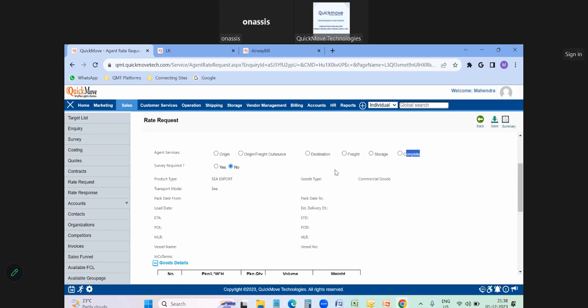So what happens then is the destination activities won't be done by our outbound team. I don't want to do any destination activities. I am just giving it to the agent as outsource. They will do it and update me. So I don't want to input anything in the platform.